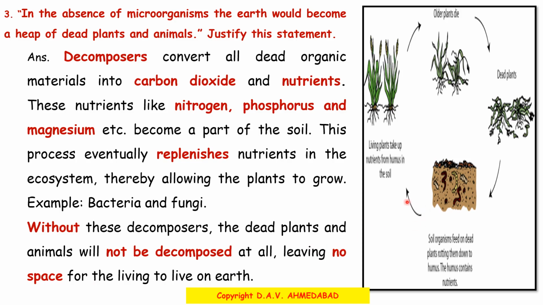Now, as you can see here on the right-hand side, we have given a picture, and in this picture it has been clearly shown that green plants are using nutrients from the soil, and when those plants die, decomposers act on them and return the nutrients back to the soil, and also the decomposers clean the environment in that way. So without decomposers, the earth would become a heap of dead plants and animals.